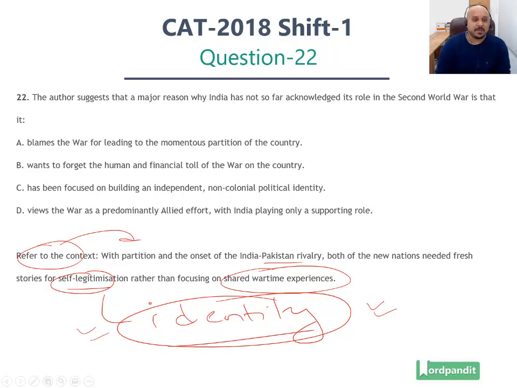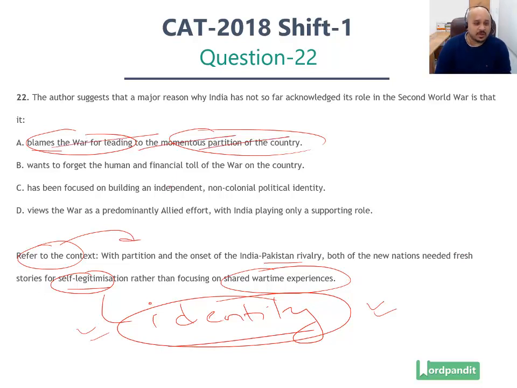If you look at option number A, it uses some very clever words, but it's deceptively incorrect. Why? It says blames the war for leading to the momentous partition of the country. Now the war did not lead to the partition of undivided India. They wanted to forget the war, right? They did not want to focus on shared wartime experiences, so they needed to forget it. But it does not say that the war was the cause for the partition. That has not been stated, right?